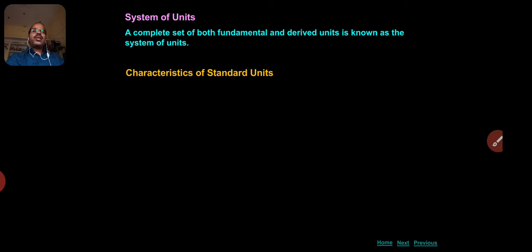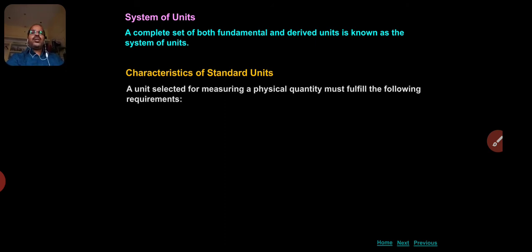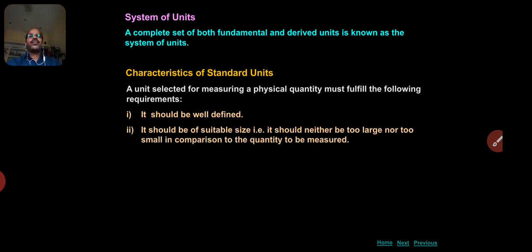There are some basic characteristics of the standard unit. A unit selected for measuring a physical quantity must fulfill the following requirements. The first one is it should be well defined.